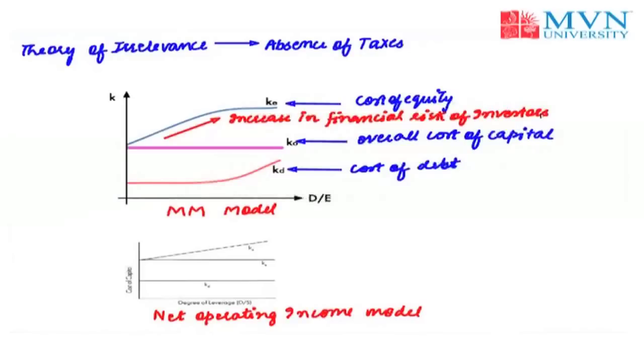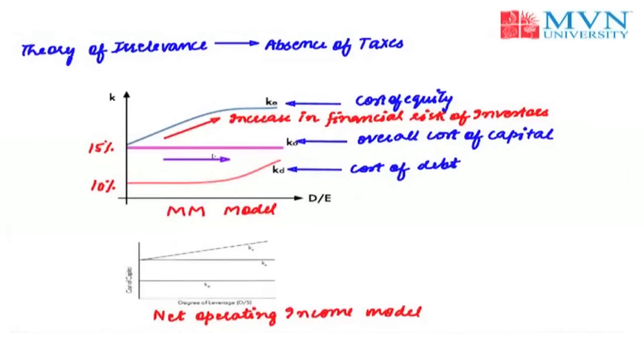This increase in the cost of equity offsets the advantage of the low cost of debt, since debt is available at a lower cost of, suppose, 10% and equity is available at a higher cost. Thus, although the financial leverage affects the cost of equity, the overall cost of capital remains constant.